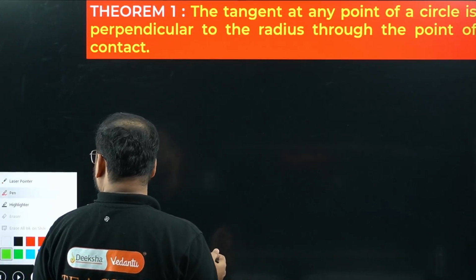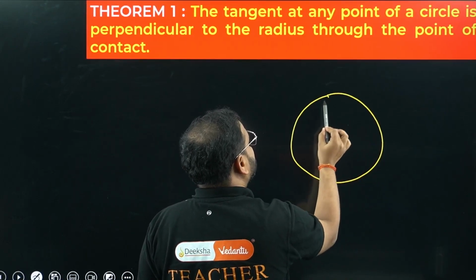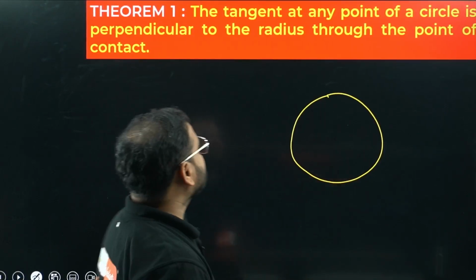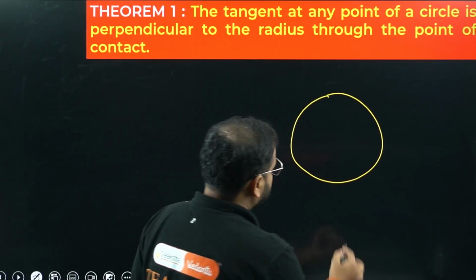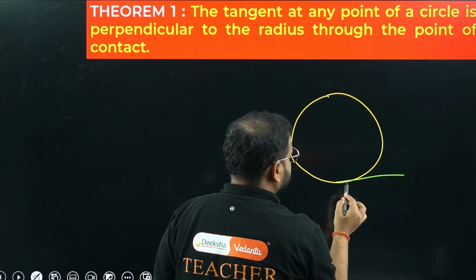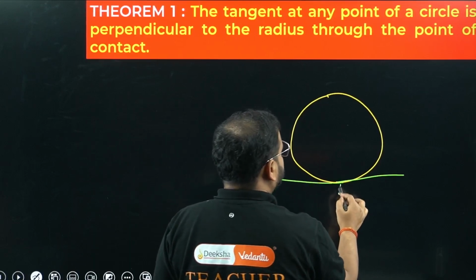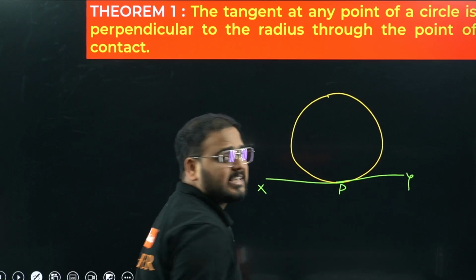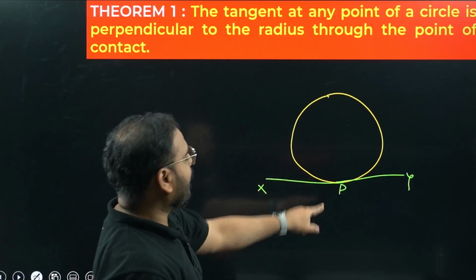Let's draw a circle, sir. So like this, a circle is drawn like this. So tangent drawn at any point. Let's draw a tangent also. Let's draw it like this. Let's call this tangent XPY. Great. It is perpendicular to the radius through the point.